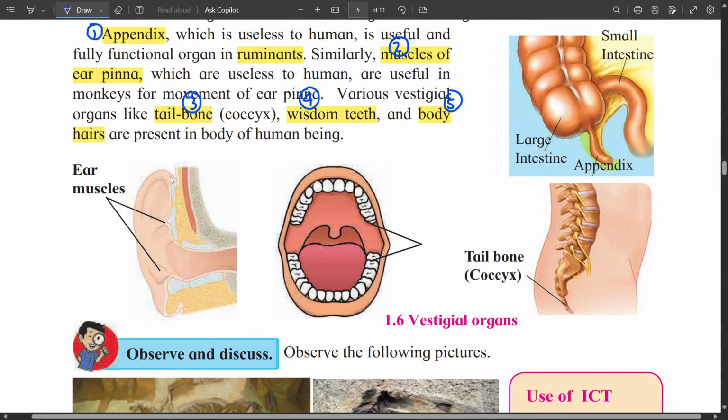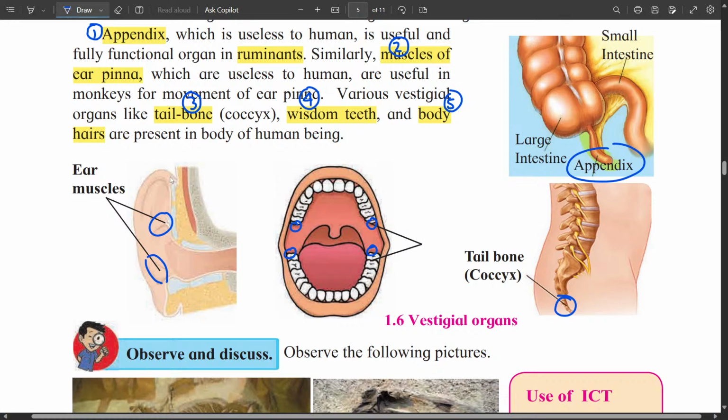Here are the diagrams of all this. This is appendix. Then here we have the ear muscles which are non-functional. The last 4 teeth, they are called wisdom teeth. They are also vestigial, and this tailbone. So these are the 5 examples of vestigial organs in human beings.